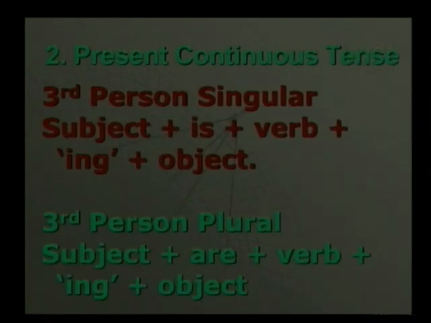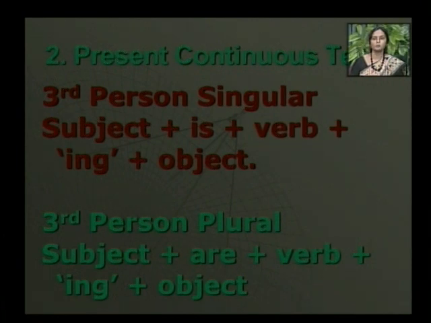Then the third person singular, the structure is subject plus is plus verb form, add ing to the verb form and then object. If I give you the example, then he is playing kabaddi on the playground.